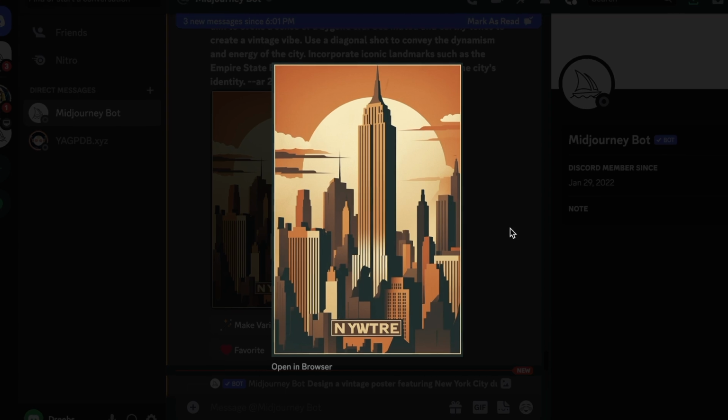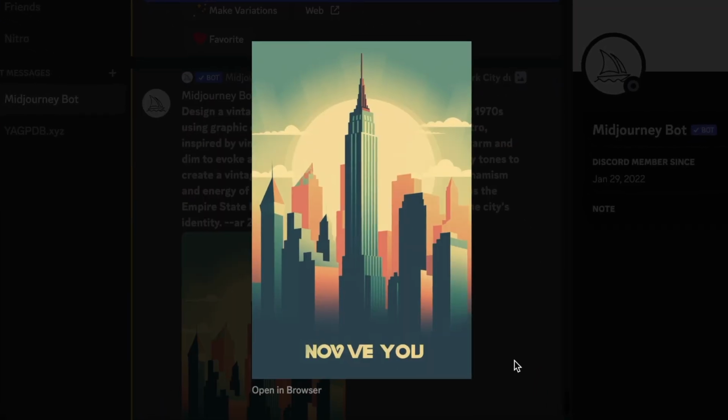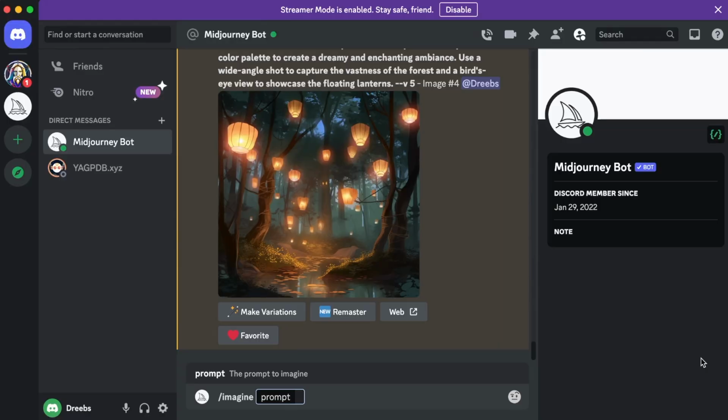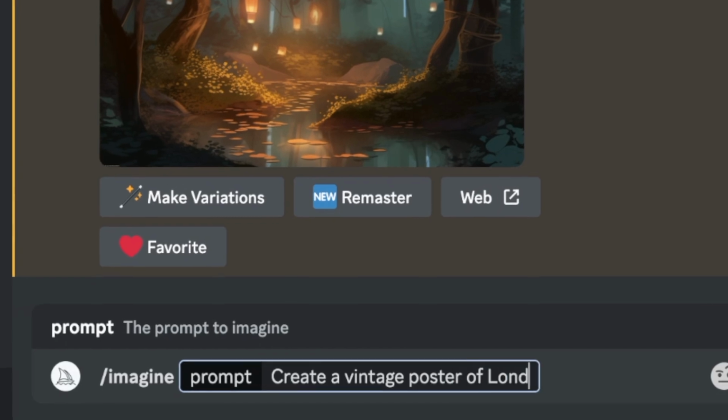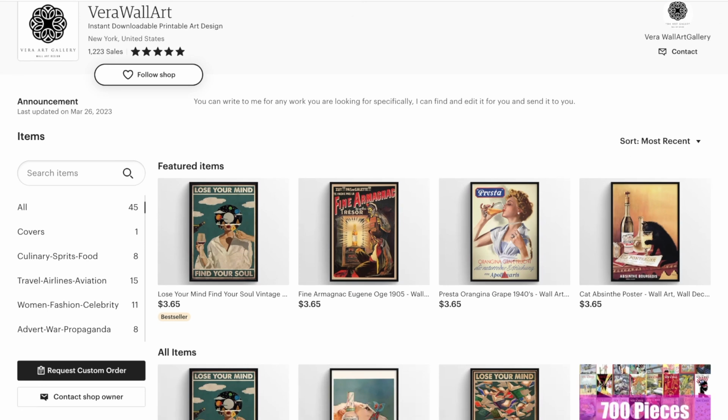Wow, we just got some amazing vintage posters from Midjourney. They look so cool and would be perfect to decorate a home with. I also have a suggestion for anyone interested in starting a business. You could create posters that are specific to different locations and sell them on an Etsy shop that is really targeted to a specific location.